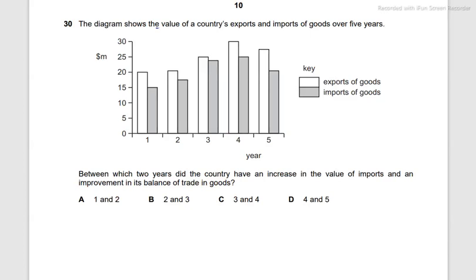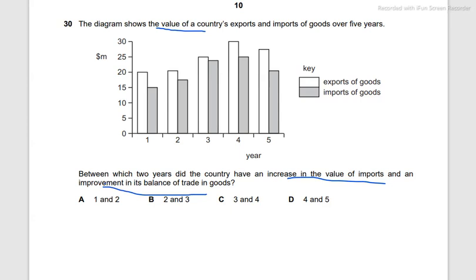The diagram shows the value of countries' exports and imports of goods over 5 years. Between which 2 years did the country have an increase in the value of imports and an improvement in the balance of trade in goods? An increase in the value of imports means that this gray bar needs to increase. Balance of trade is the difference between exports and imports of goods.